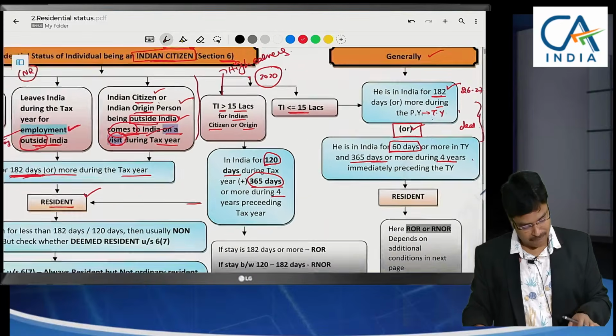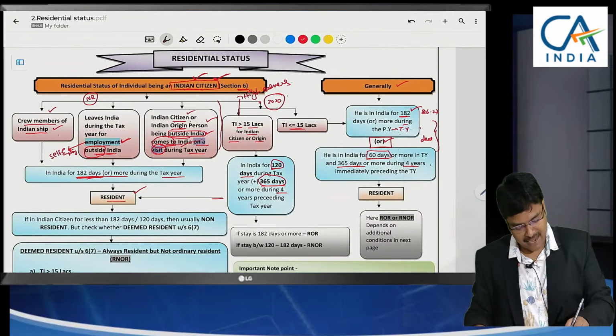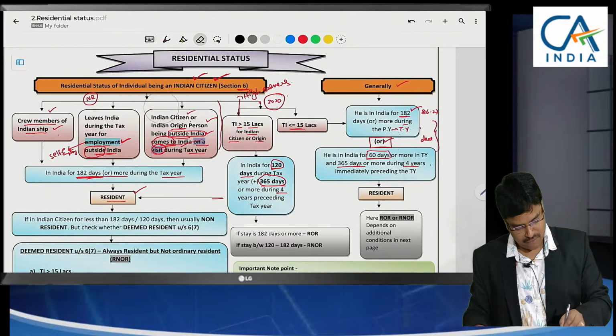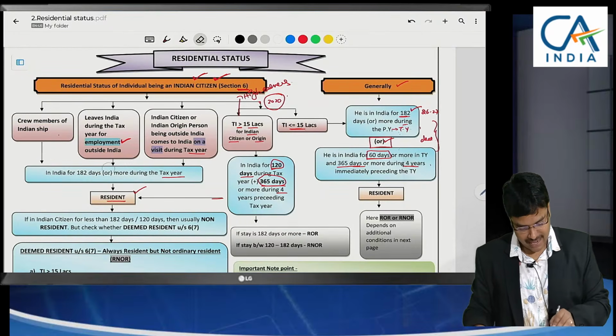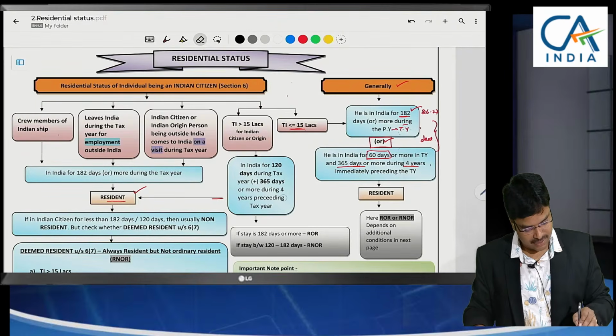So till here, I hope the concept is very clear. This first part has exclusively focused on Indian citizens. In the second part, I am generally focusing on any person, so foreigners or persons of India, whoever they may be.